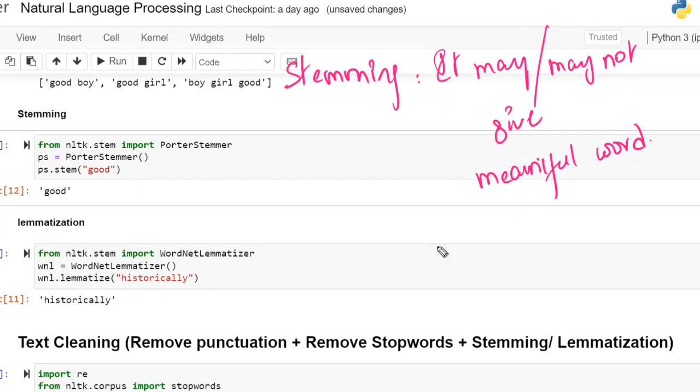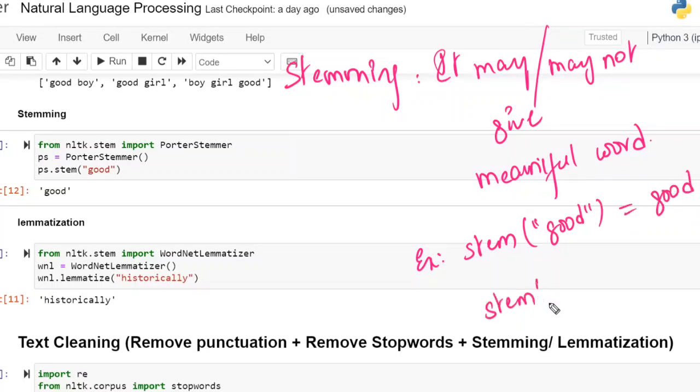For example, the stem of good gives a meaningful word, whereas the stem of historically is going to give hister as the output. This is the example for one of them, and this is the example of the other. Sometimes it will give the meaningful word as the output, sometimes it will not.